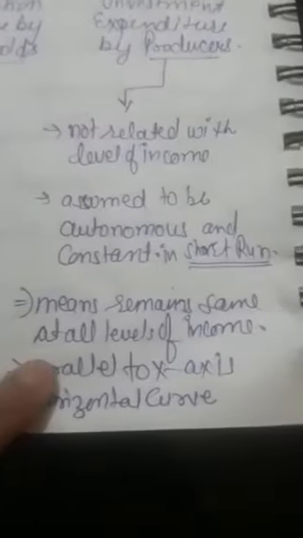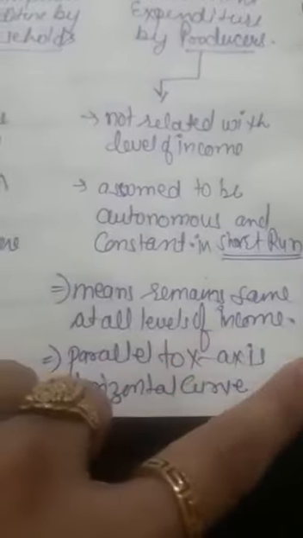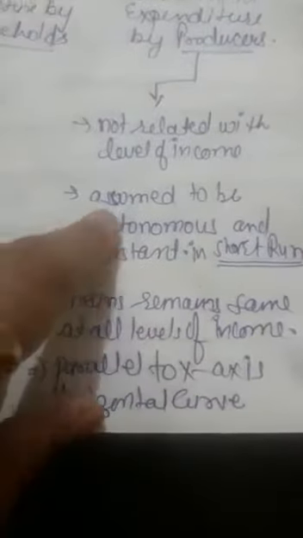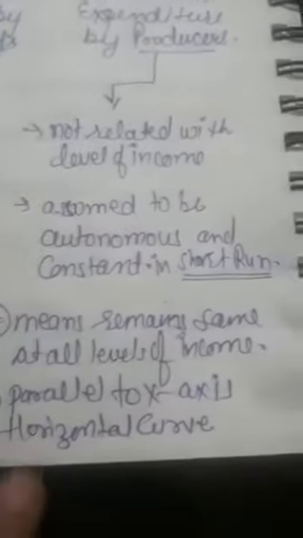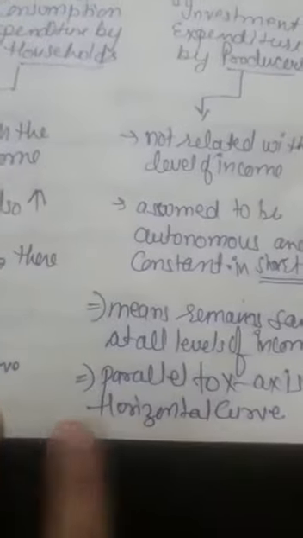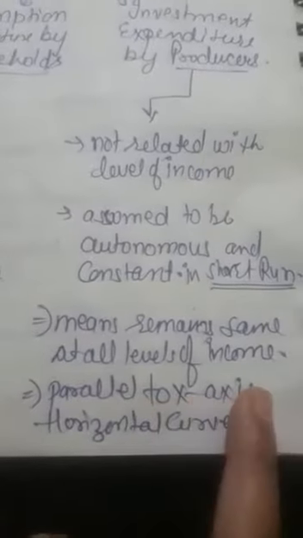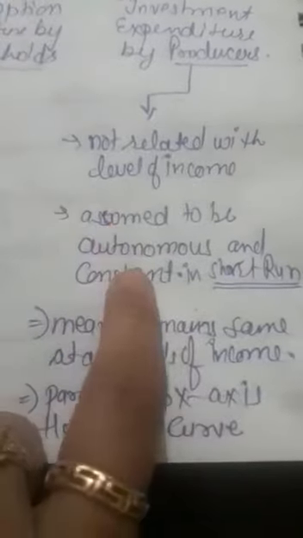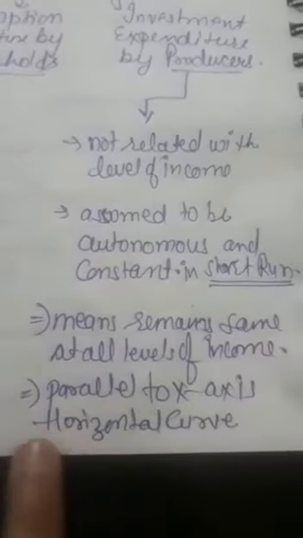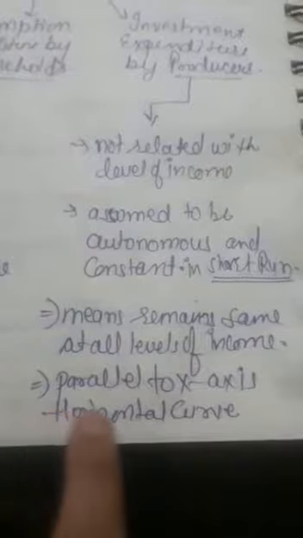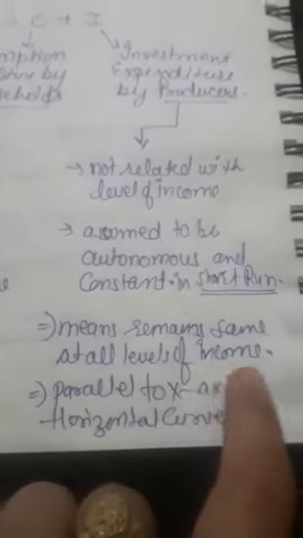Clear? It means it will remain the same at all levels of income. It will not increase or decrease, so it will be a horizontal line curve parallel to the x-axis. Whatever be the level of income shown on the x-axis, the investment is not going to change accordingly. So that's why we get a curve which is horizontal, parallel to the x-axis.